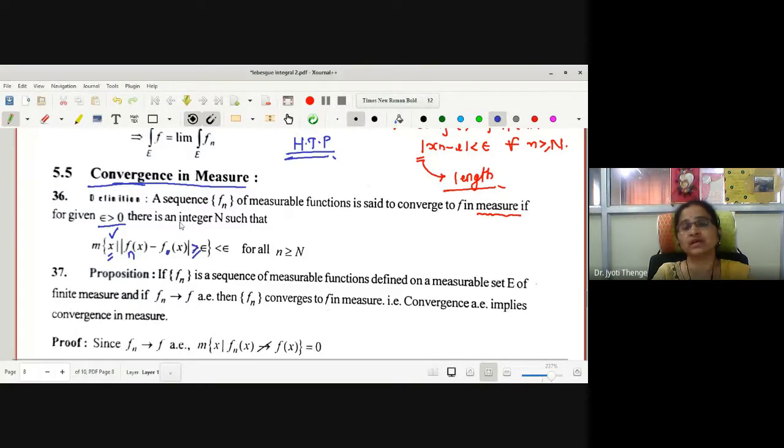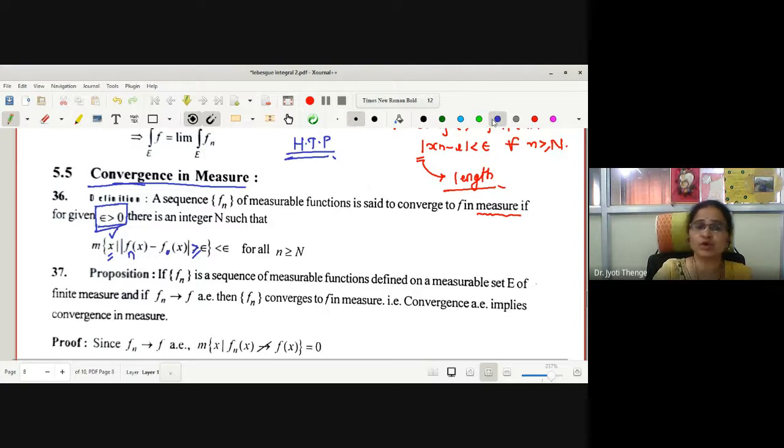The measure is always a non-negative quantity, so what is the only possibility? The measure of this set is 0. But here we are not claiming for all. Whatever epsilon is given to you, however small or large, we can find an integer N such that the measure of the collection of those elements x where the property does not hold is less than epsilon.